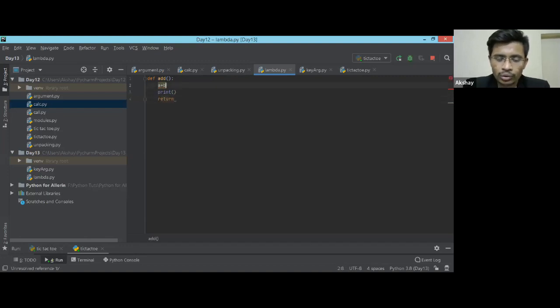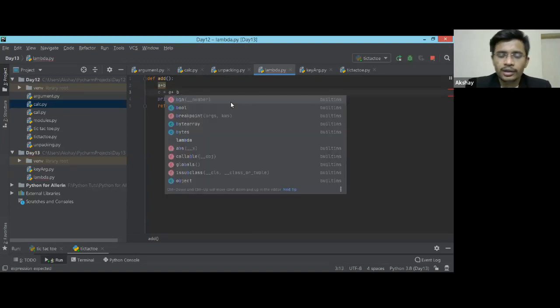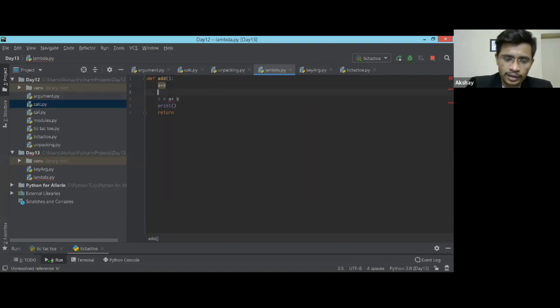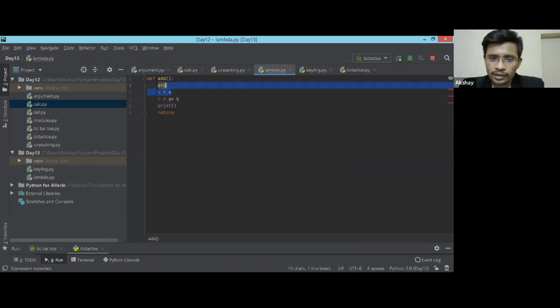Returning, or if you want to pass that addition to some other variable, c is equal to a plus b. Likewise, or you need to reassign the number, d is equal to a, or something like that. So this is the multiple expression. That is the first expression, this is second, this is third. Only the print statement will not be calculated as an expression.